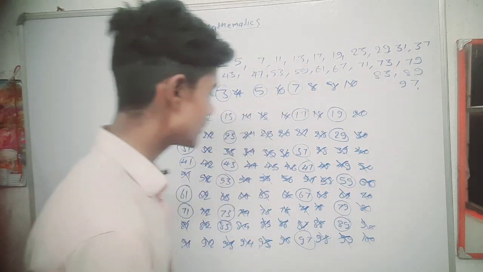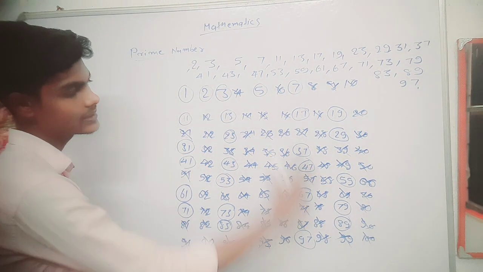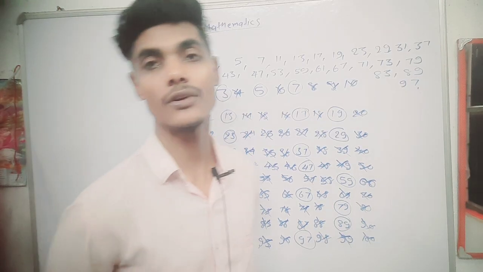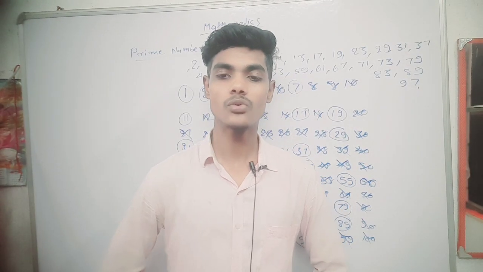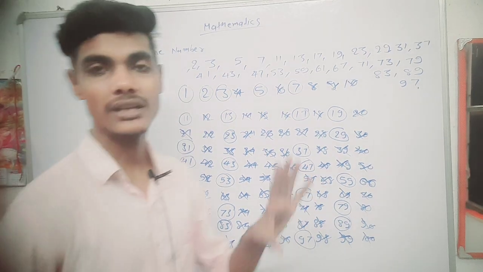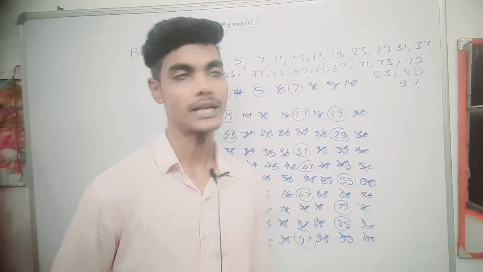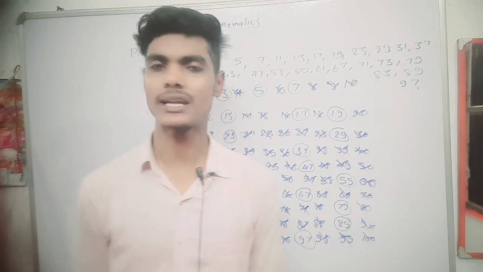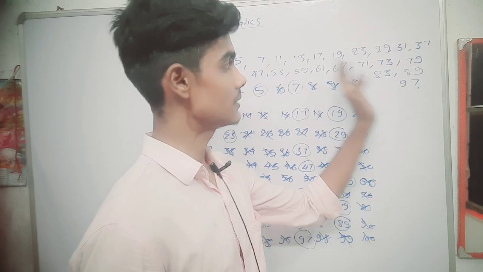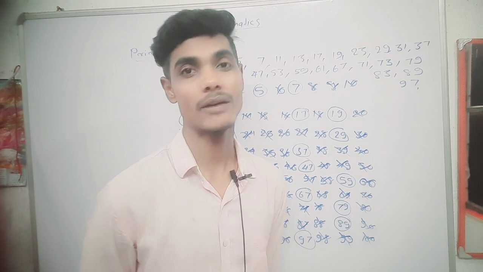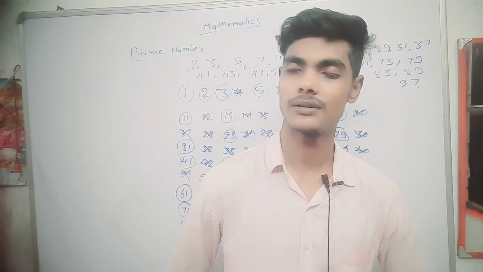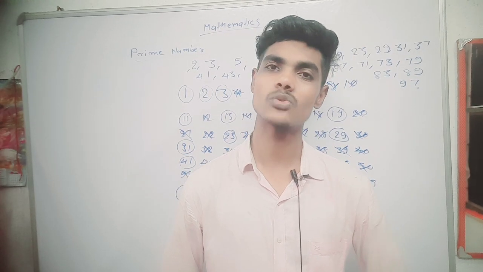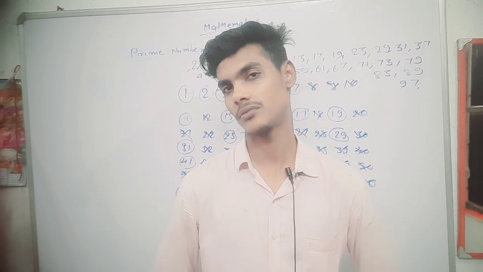Understand, we have a table. With the help of this table we picked out every prime number from 1 to 100. From 1 to 100 we have 25 prime numbers, that is 2 to 97. All these numbers are known as prime numbers. If you divide them, they are not divisible by any number; they are divisible only by 1 and itself.